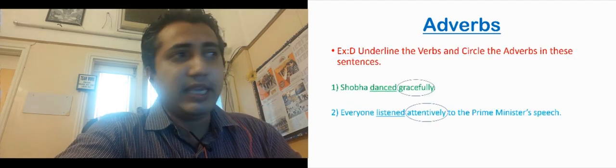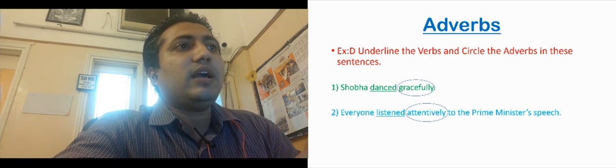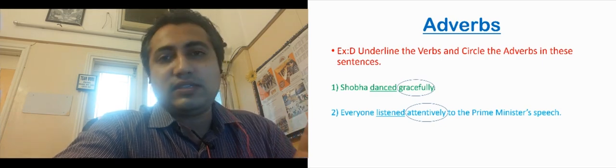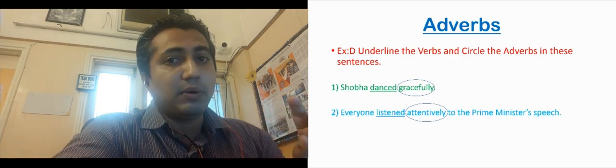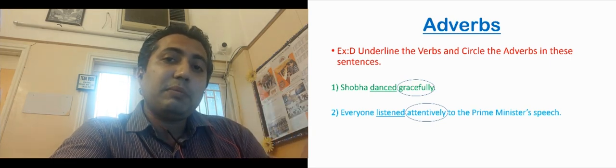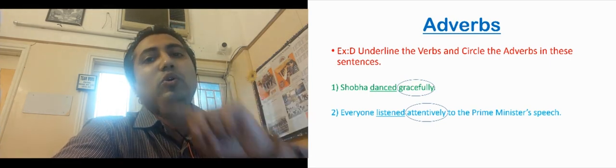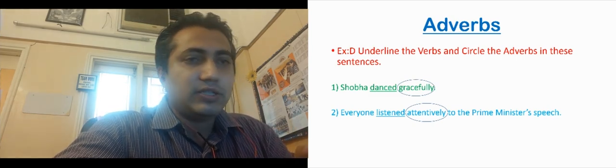Let us go to exercise D. The heading says underline the verbs and circle the adverbs in these sentences. So what we have to do? We have to underline the verb. What is the action? We have to underline that, और उससे उसके बारे में बताता हुआ जो adverb है we have to encircle that.